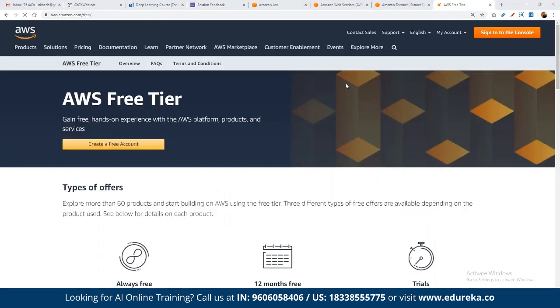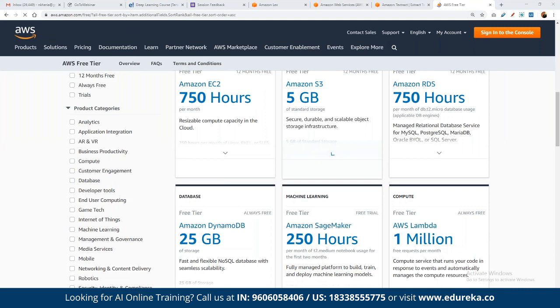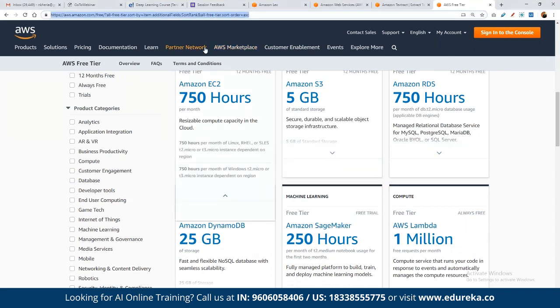So once we sign up on AWS for the first time, here there are multiple services, and here we can get the entire detail of what kind of services are available for free from AWS.